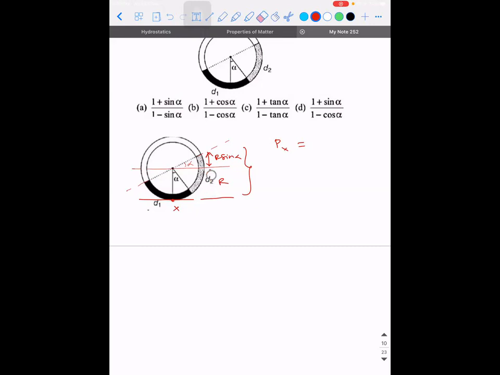Guys, are you able to understand my question? You have to apply the formula for pressure at a depth.